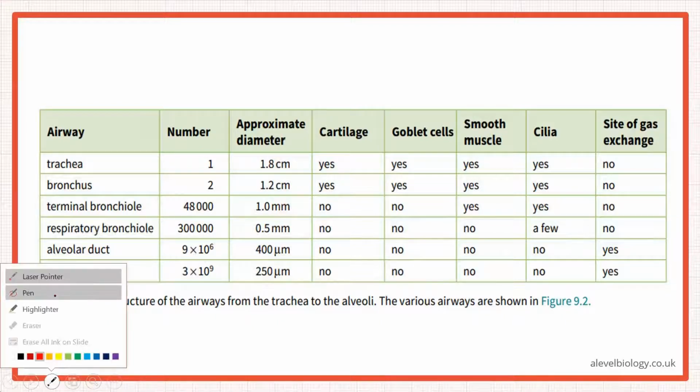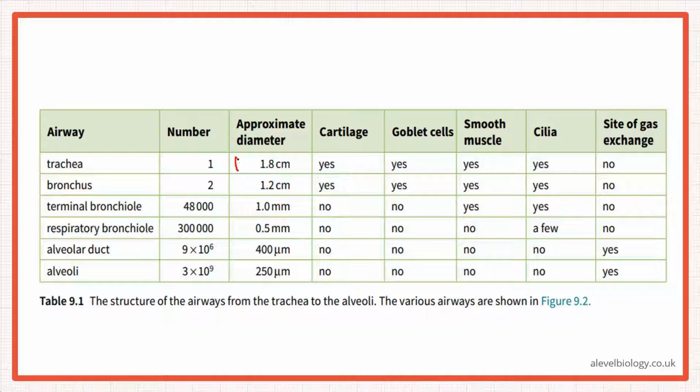See, 1.8 centimeter is 18 millimeters. 1.2 centimeter is 12 millimeters, right? Then terminal bronchiole is 1 millimeter. Respiratory bronchiole is 0.5 millimeter. Alveolar duct even smaller, 400 micrometer. Alveoli 250 micrometer. So look at the size, how it is decreasing. See, so the number is increasing, okay? And look at the lumen, the diameter is decreasing.